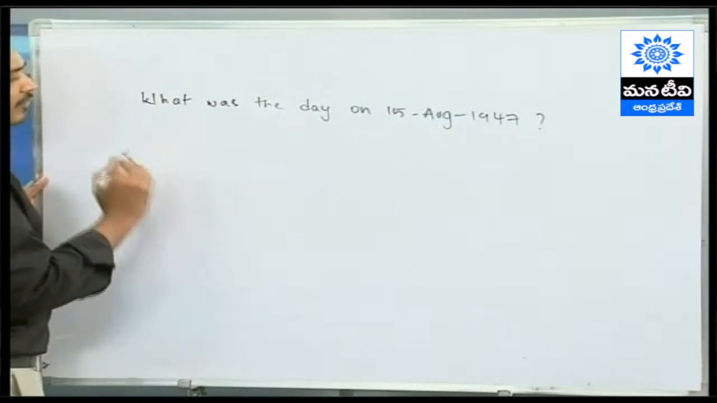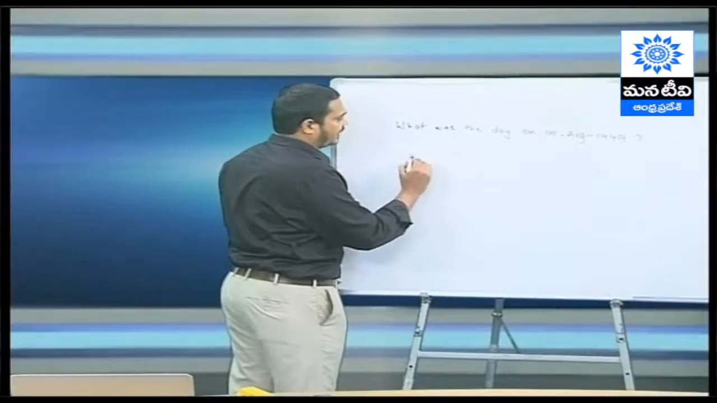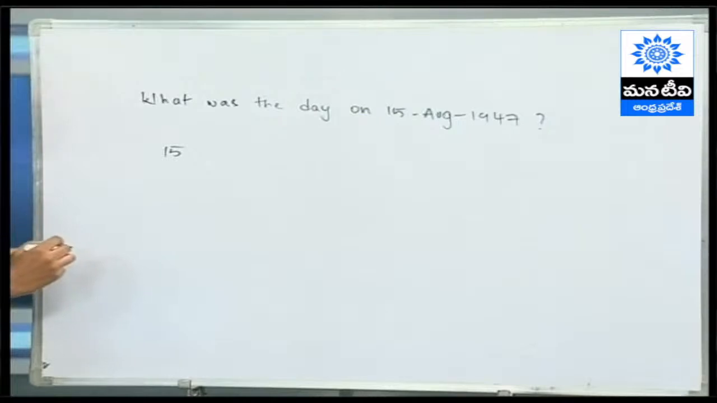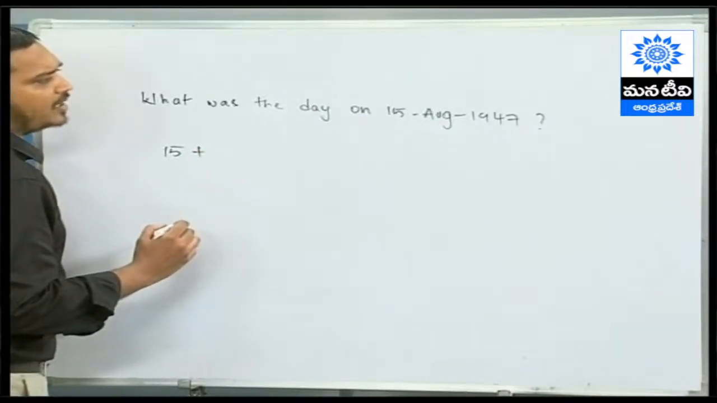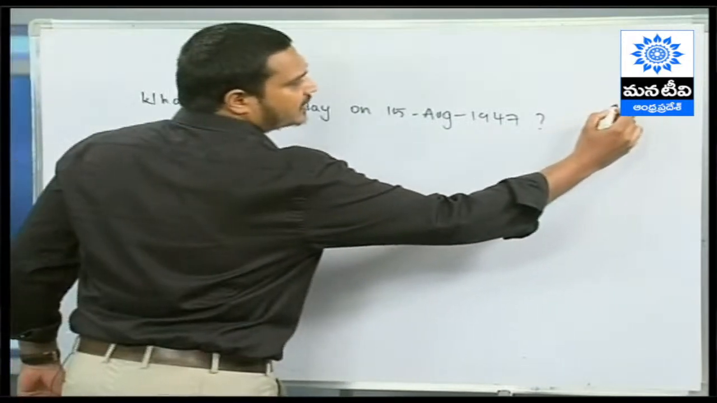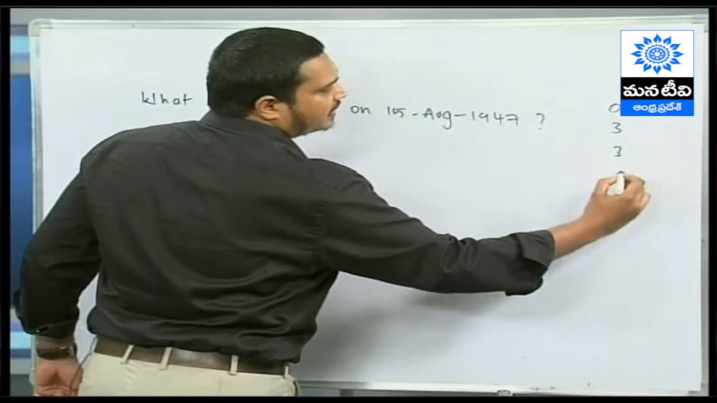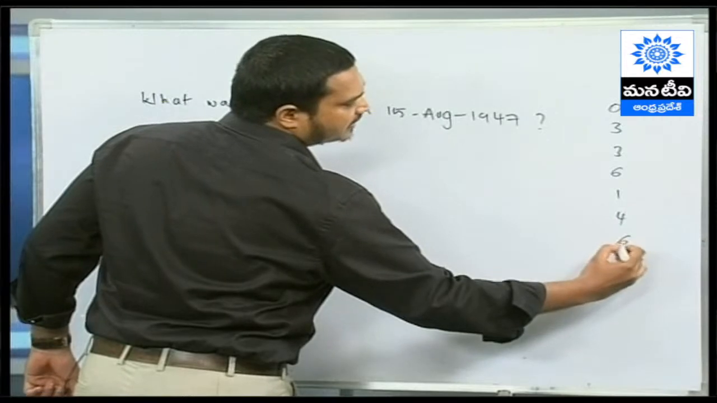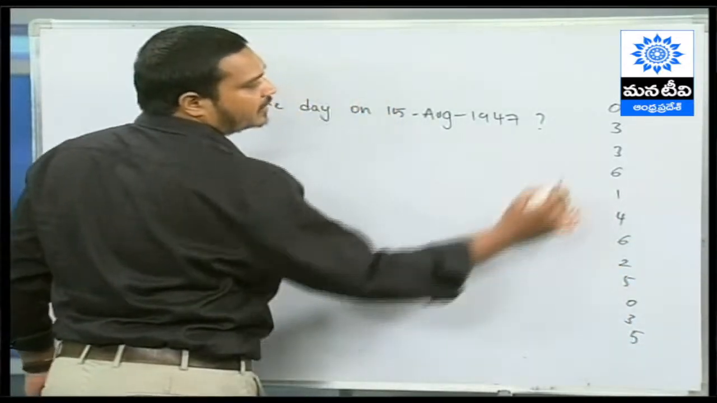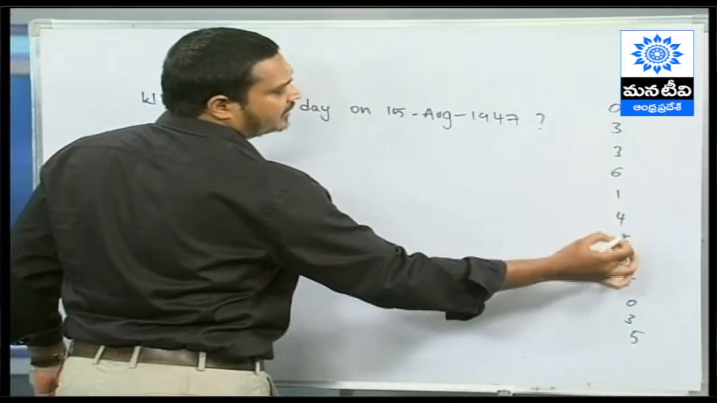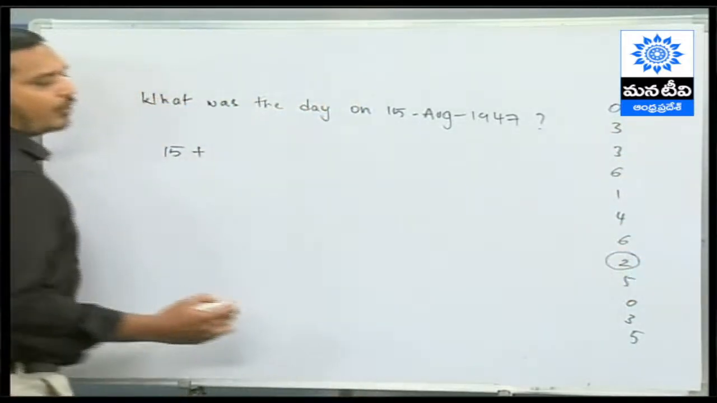First thing I said, given date, fantastic. Given date is 15, and then plus month code. So August, I told you the month codes are 0 3 3 6 1 4 6 2 5. We know August is the 8th month: 1, 2, 3, 4, 5, 6, 7, 8. So the code for August is nothing but 2.